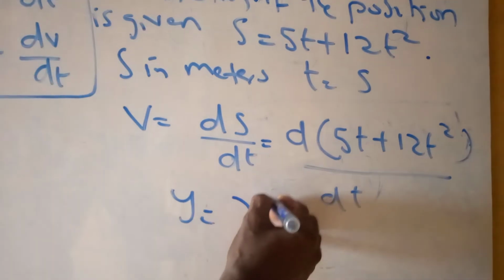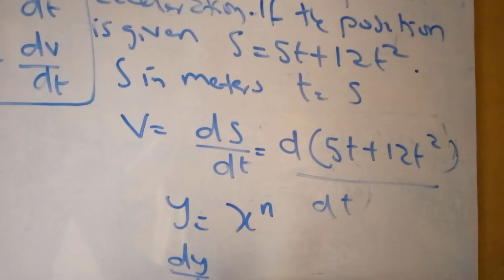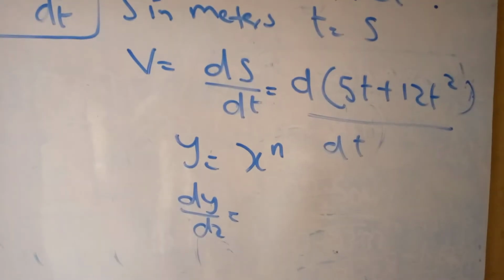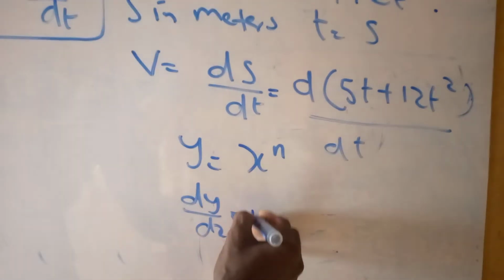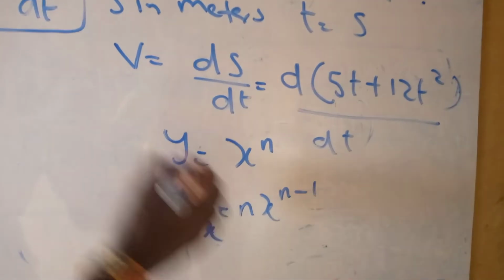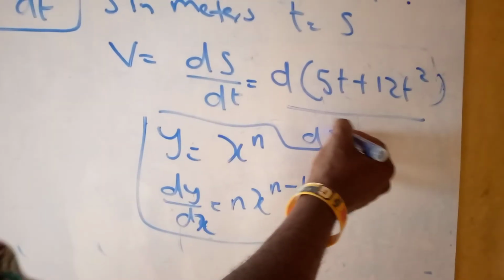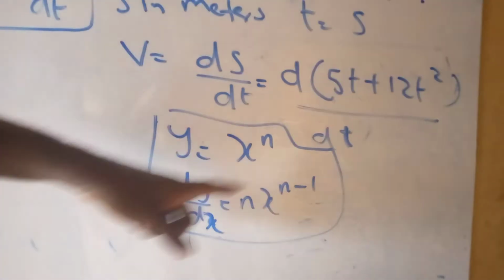Let's say you have something like this. Now to do dy/dx of this, you need to do n times x to the power n minus 1. So what you are going to do is going to look like this. I just showed you this to help drive home what we are doing.